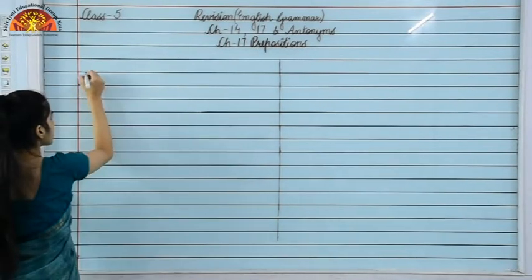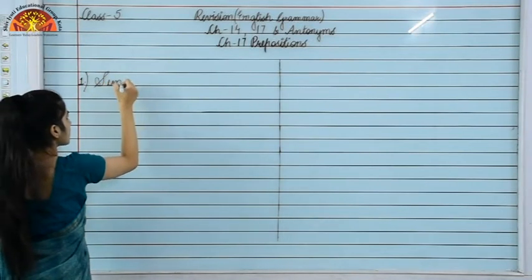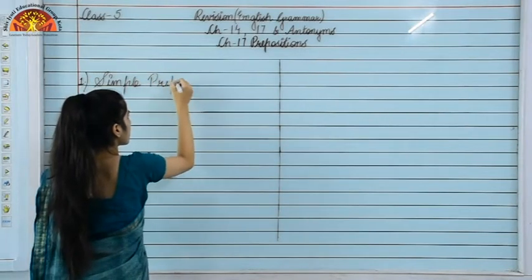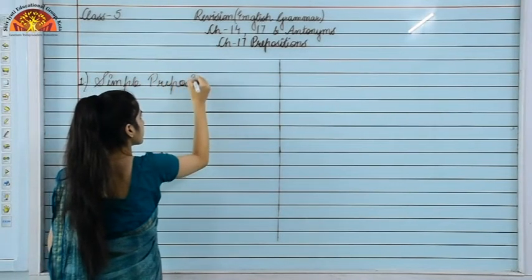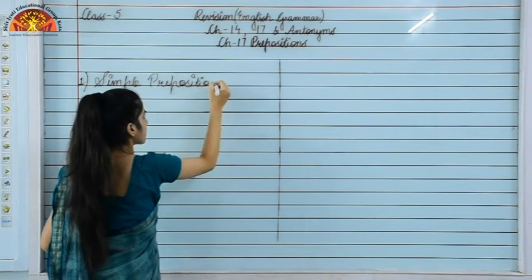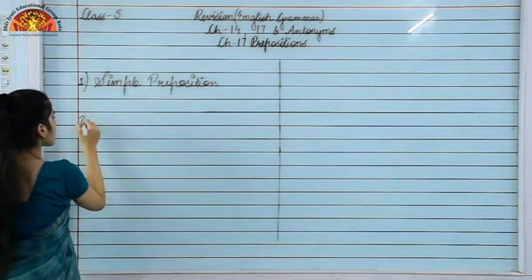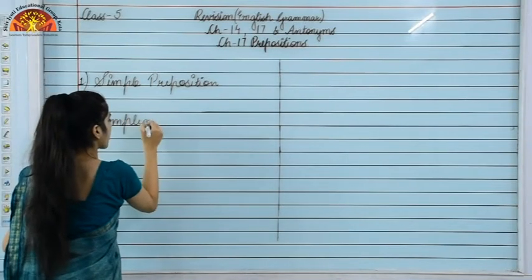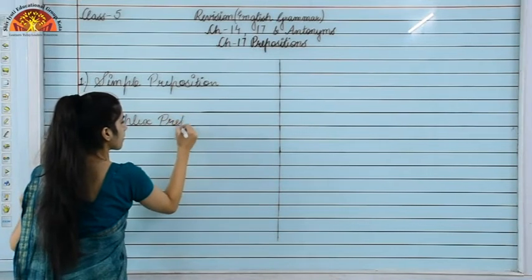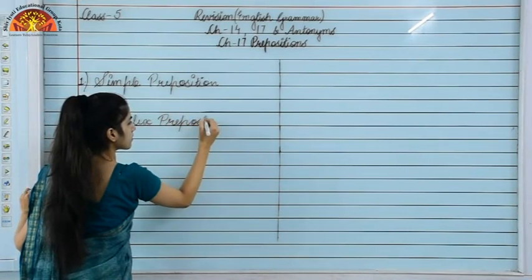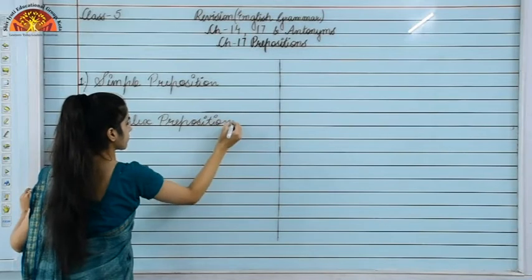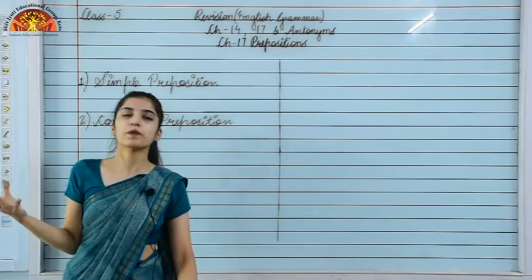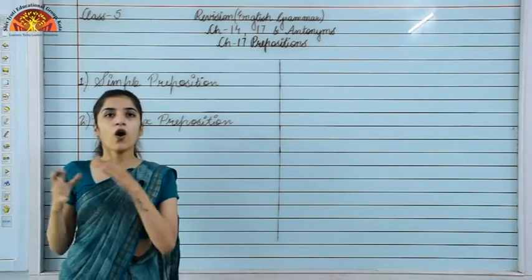First is simple preposition. And the second one is complex preposition. So simple prepositions are one word prepositions, like in, of.